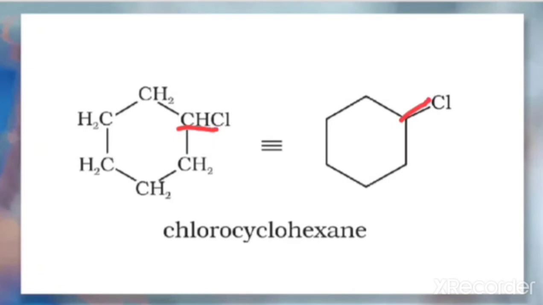As I told you, in the bond line formula we have to mention oxygen, nitrogen, sulfur, Cl or any other thing. Only carbon and hydrogen are not shown in the bond line formula. All other elements should be represented in the bond line formula.